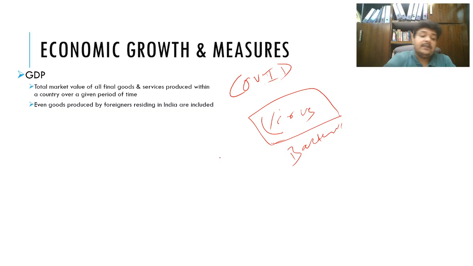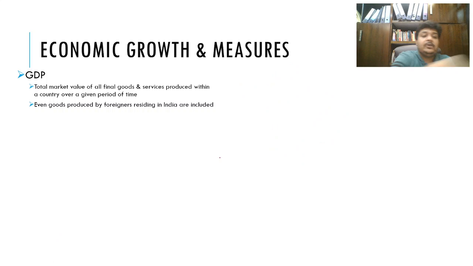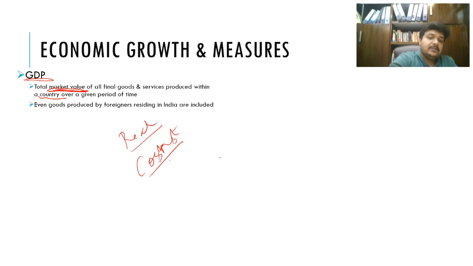But for our terms here, that is not really important. So coming to what is GDP. GDP is the total market value of all final goods and services produced within the given unit, that is the country. So it's the total market value. You should always remember it is market value, GDP at market value, unless and otherwise they specify GDP as real, or the other word for it is constant prices. It is to be assumed that the GDP is calculated at market value.